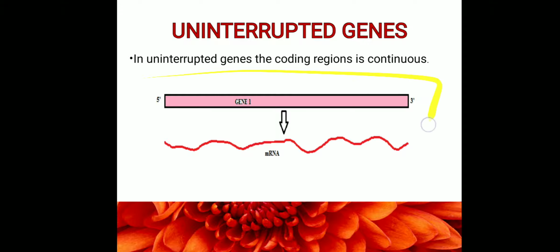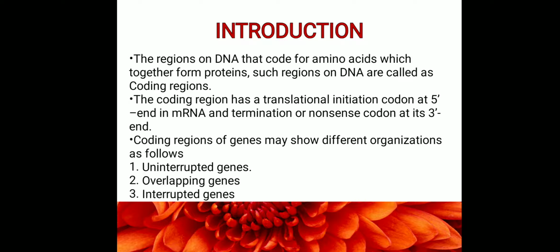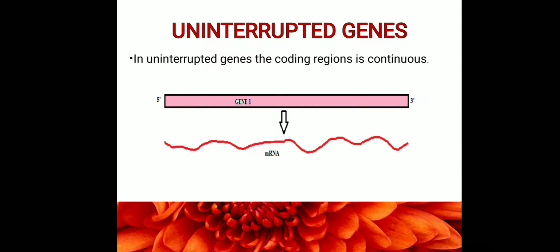So in uninterrupted genes, the coding region is continuous. All the nucleotide bases present on the DNA in the coding region will get copied onto the mRNA, and this mRNA will give rise to the protein. That is what uninterrupted genes means. This type of uninterrupted gene is generally seen in prokaryotes, and prokaryotes also carry these uninterrupted genes as operons.